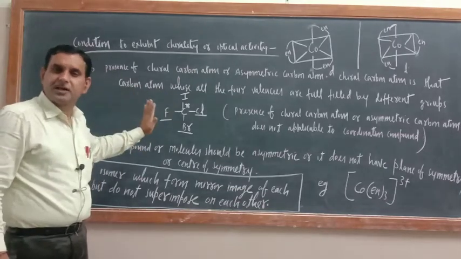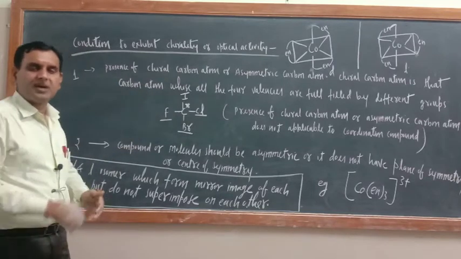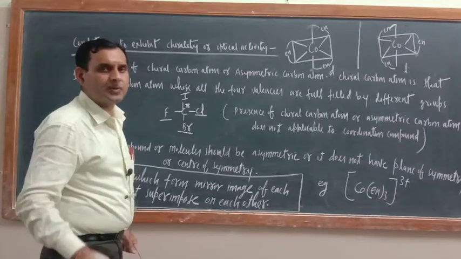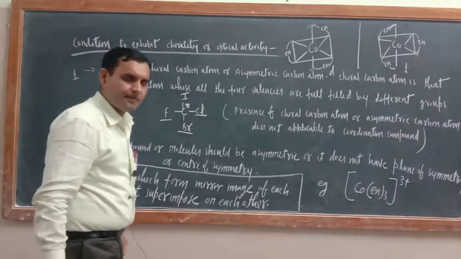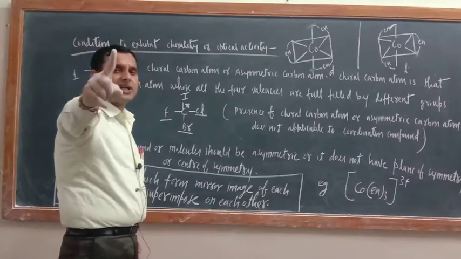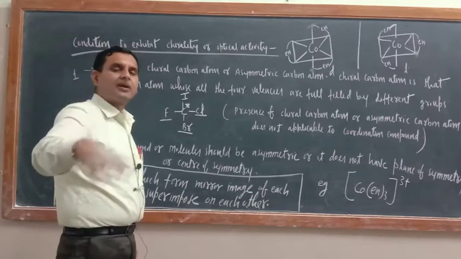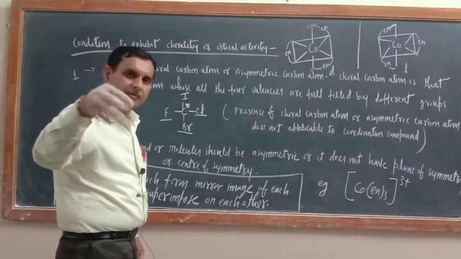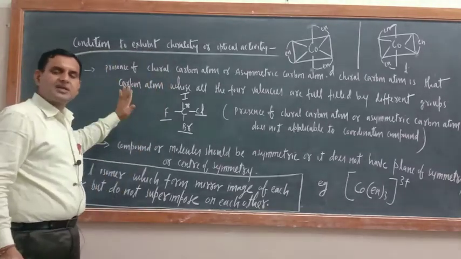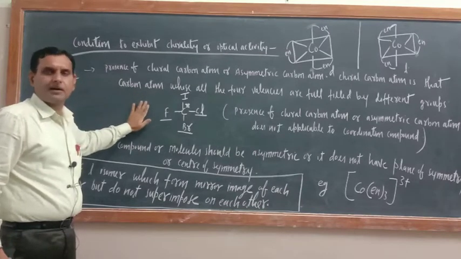Okay, so it is better to teach here only. Correct or not? So what does it mean to exhibit optical activity or to show optical isomerism? What is the first condition? The molecule or compound must have a chiral carbon atom, at least one. A chiral carbon atom is a carbon atom whose four valencies are fulfilled by different groups. So of course a chiral carbon atom is the condition to exhibit optical isomerism in organic compounds,